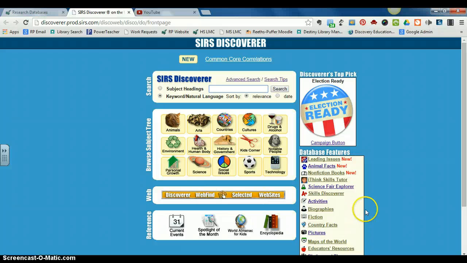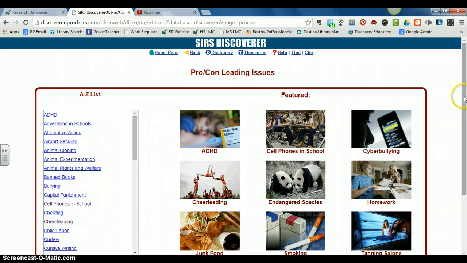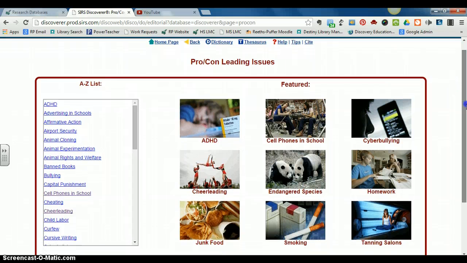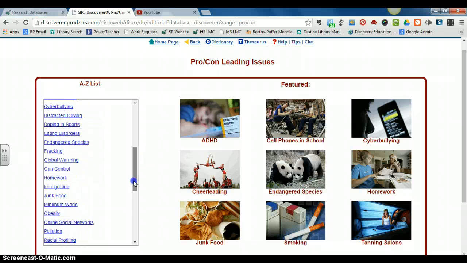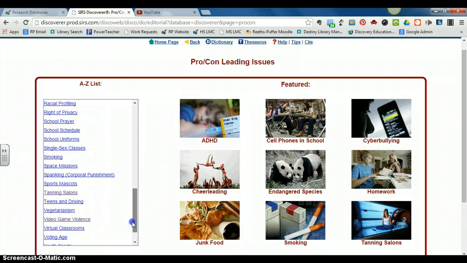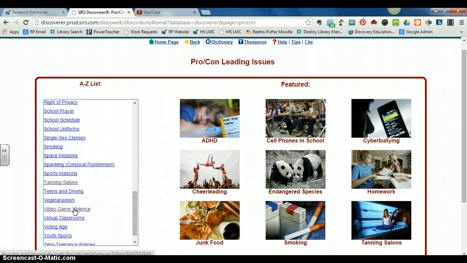The first thing that we're going to look at are the leading issues. So I'm going to click on the leading issues link, and you're going to see some pro-con kinds of things, meaning topics that people have opinions about. And there's some highlighted here, and right here is the A to Z list, much smaller than what you saw in eLibrary. And we're going to scroll down, and for this particular example, we're going to look at video game violence. This is often a popular topic for this assignment.